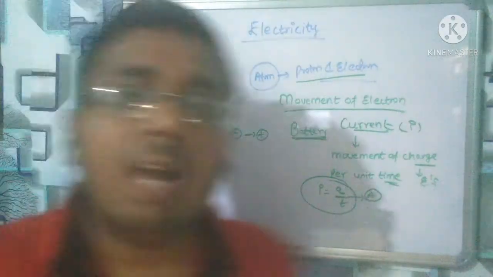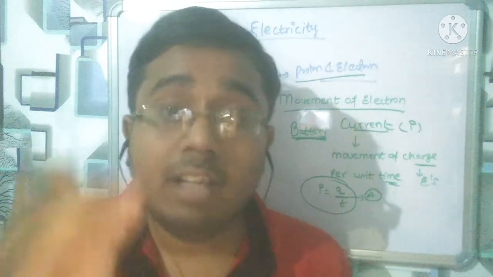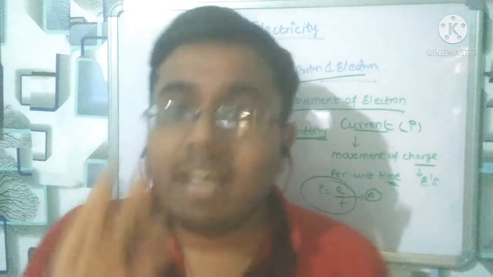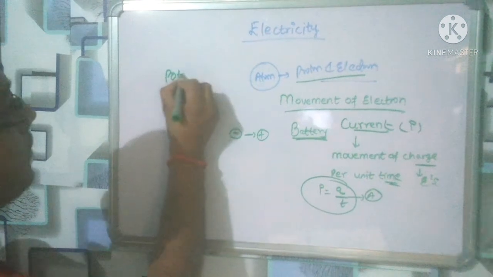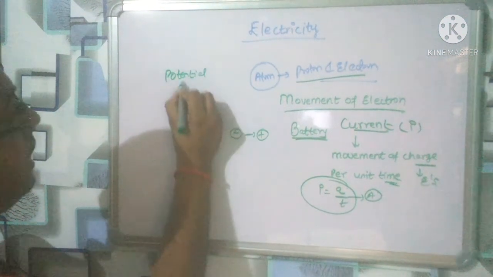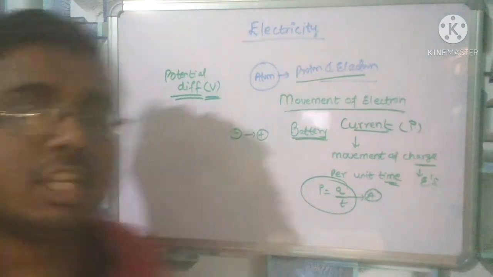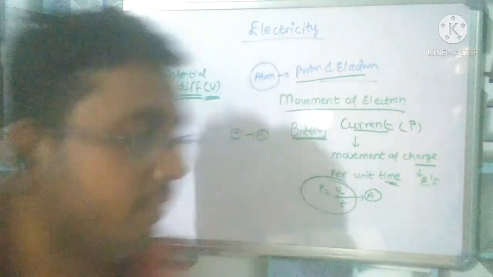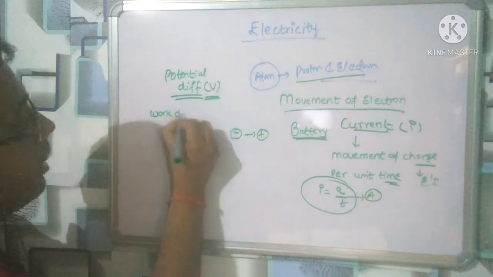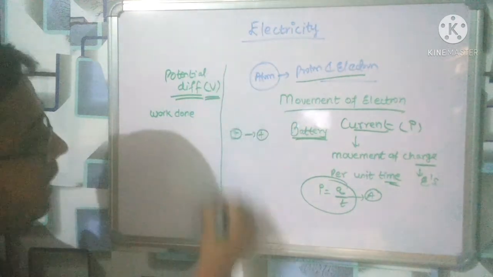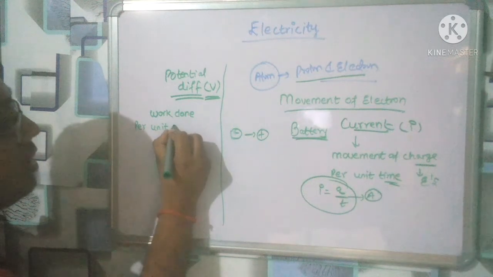Okay, now let us move towards the potential difference. What is potential difference? What is V? First of all, write the definition. Write here potential difference, then we will discuss in detail. Potential difference is denoted by capital V, and please write the definition: work done per unit charge.